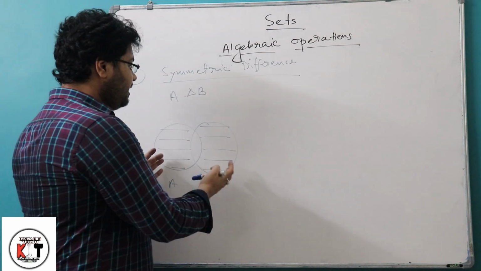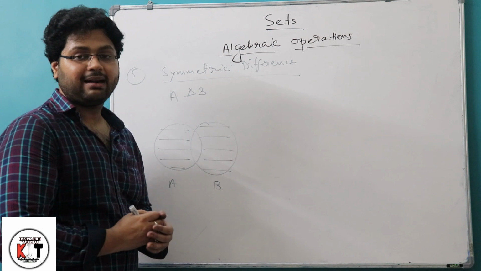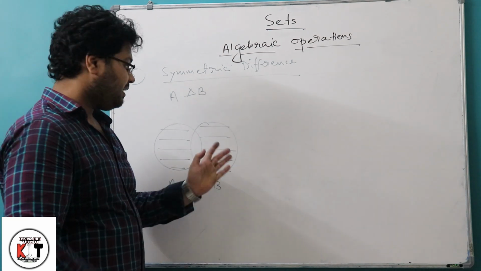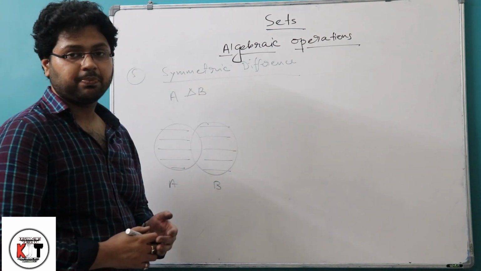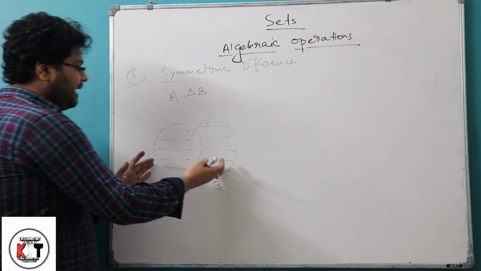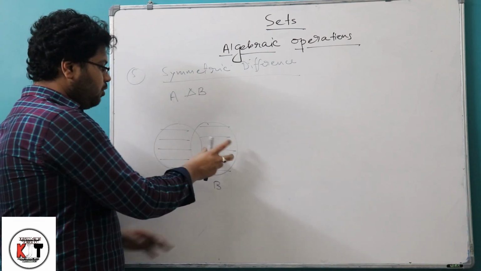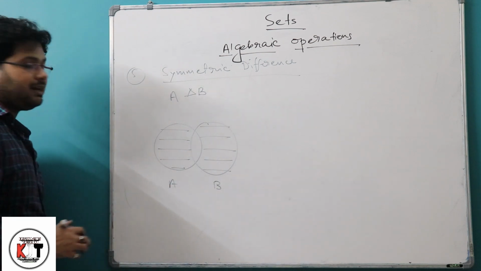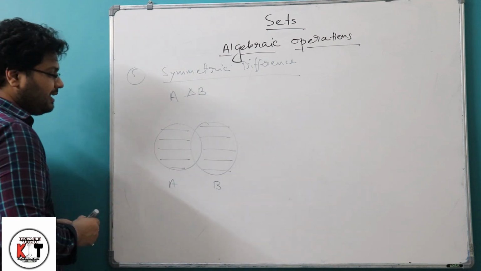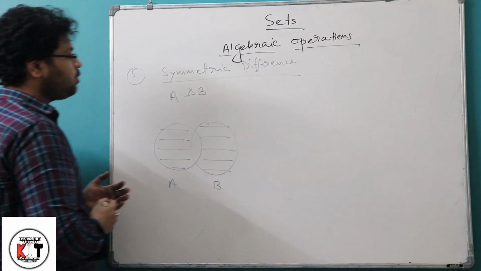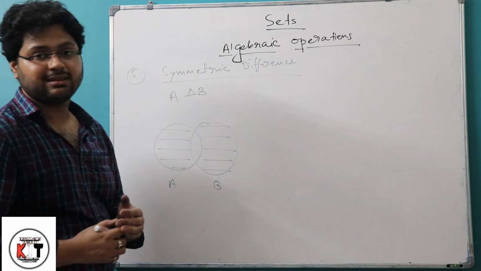Symmetric means if we rotate this by 180 degrees, it will look the same. See here, if we exchange this part, both sides will look the same. So the figure will look the same. That's why this difference is called symmetric difference.